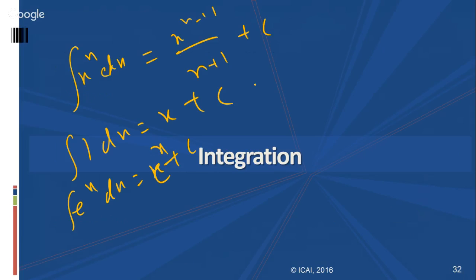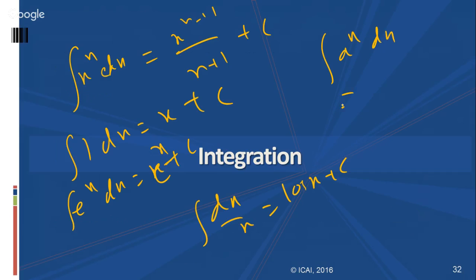Here the constant is there, and in the same way integration of dx by x equals log x plus c, and integration of a power x dx equals a power x by log a plus c. These are the important formulas which are given in the study material itself. You need not worry about the trigonometric functions, which are not part of the syllabus.